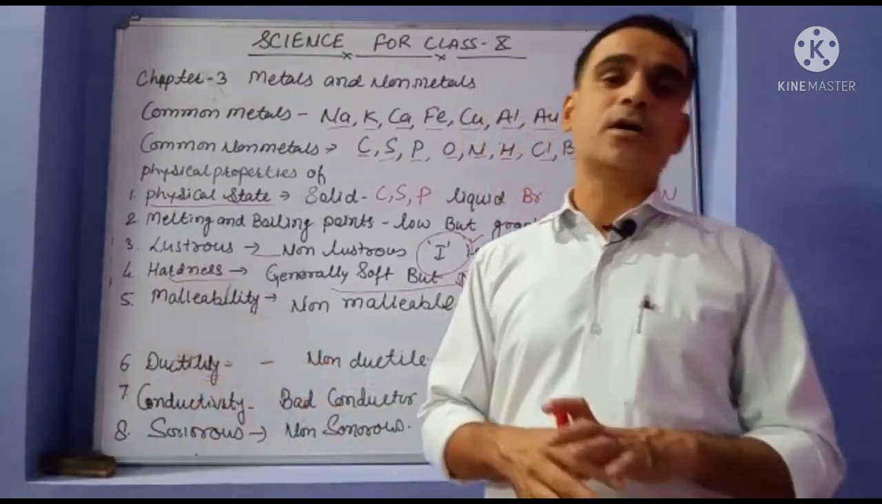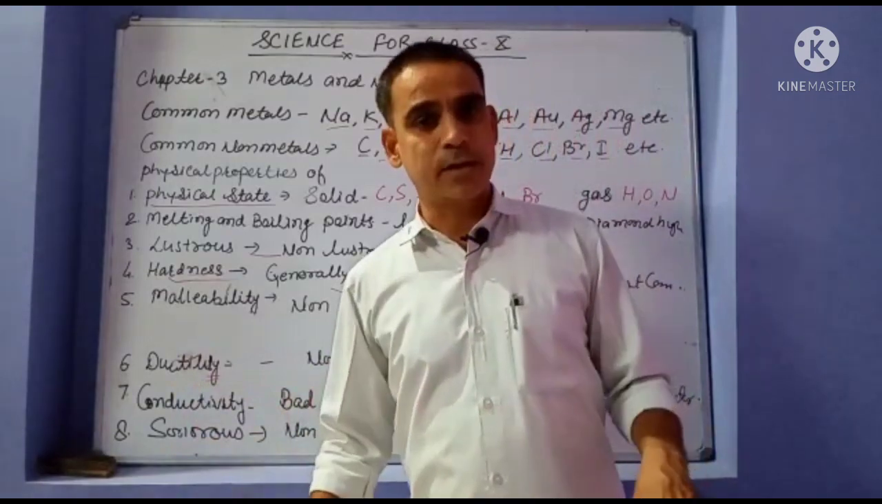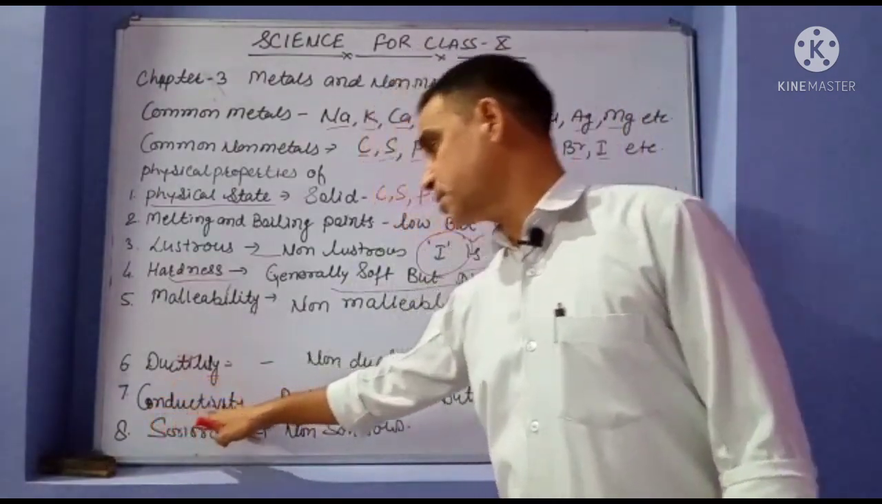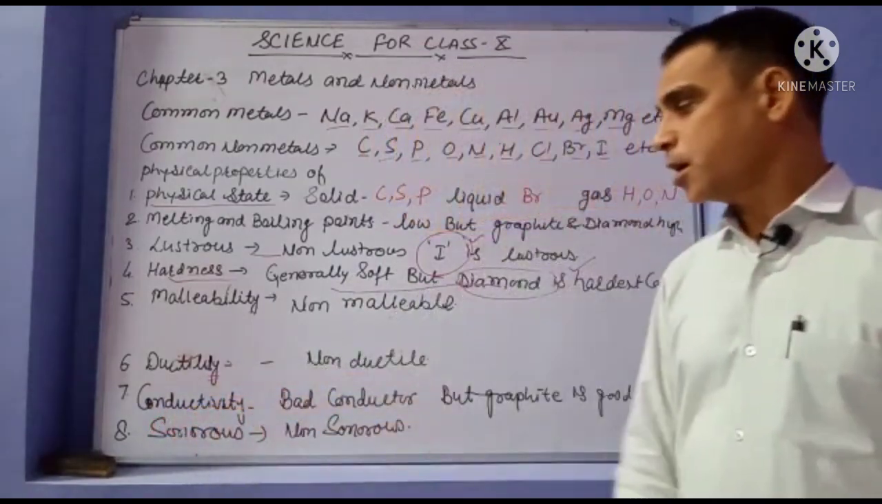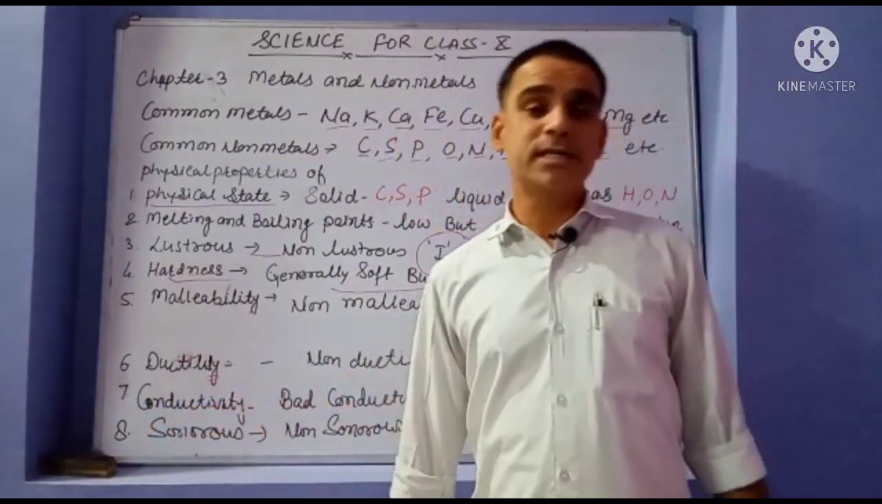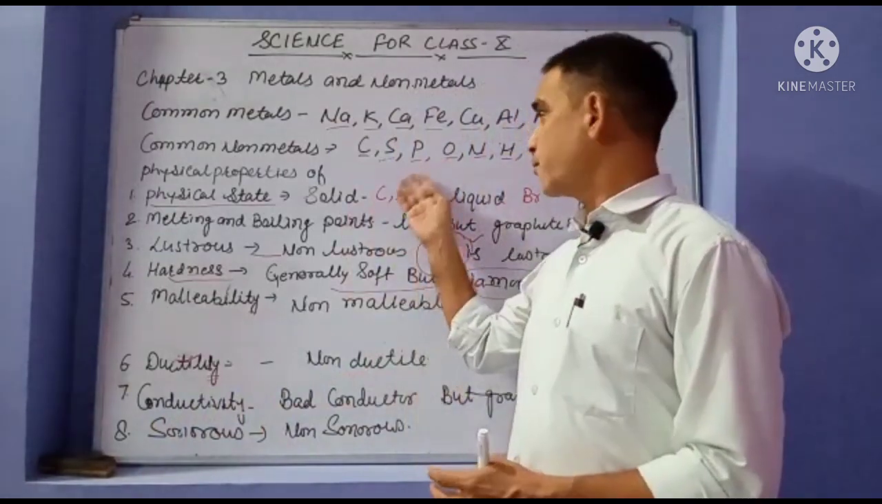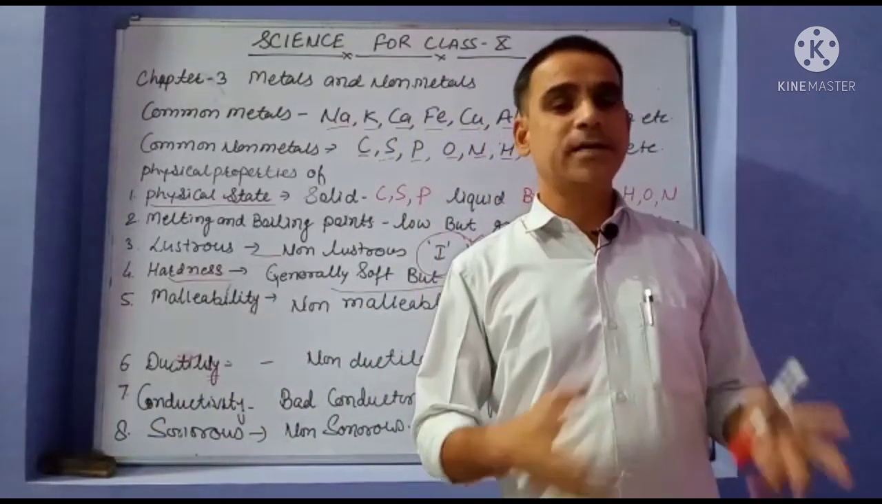And malleability and ductility. Generally non-metals are not ductile and not malleable, they are breakable. Next, the 7th topic is conductivity. Generally non-metals are bad conductors of heat and electricity, like sulfur, phosphorus, oxygen, nitrogen.